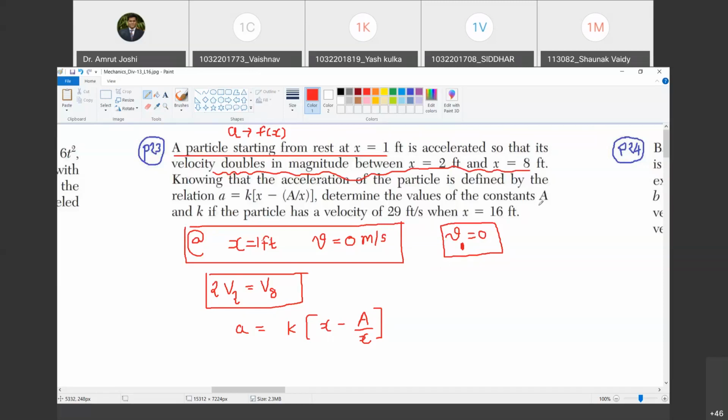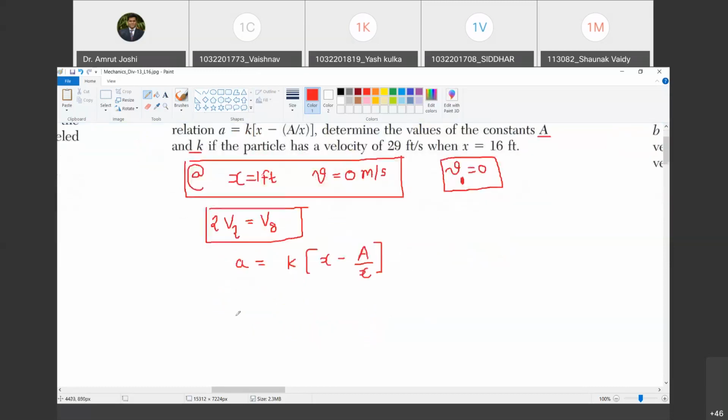So constant का मतलब भी समझना है यहाँ पे. A and K are constants. In this context, when it has been said, I know that A and K are not varying with x. They are not varying with t. Happy? Yes, sir. Okay. Now the particle has the velocity of 29 feet per second when x is equal to